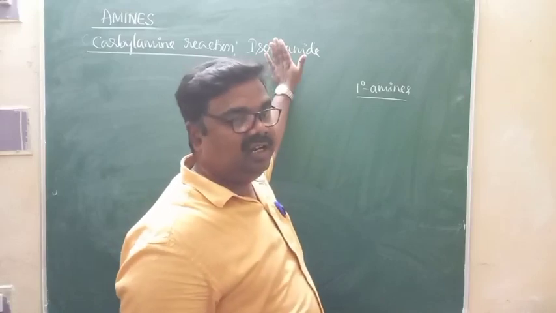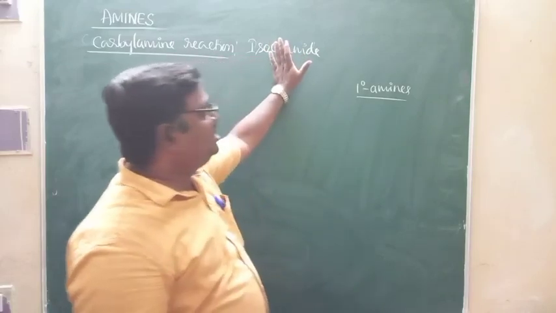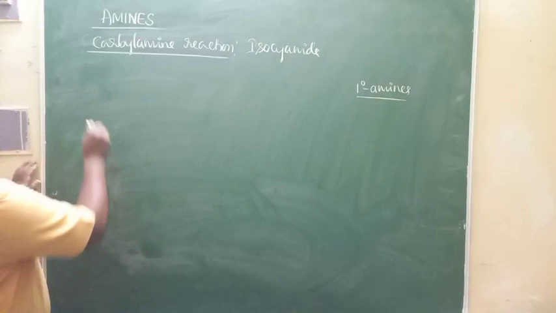It involves the formation of isocyanides.